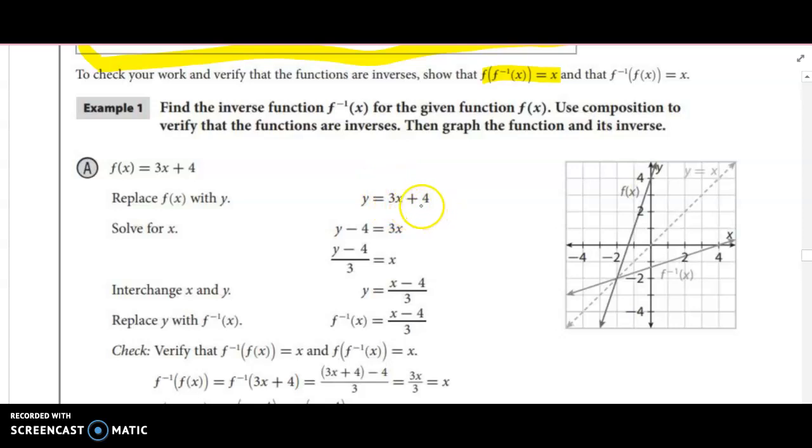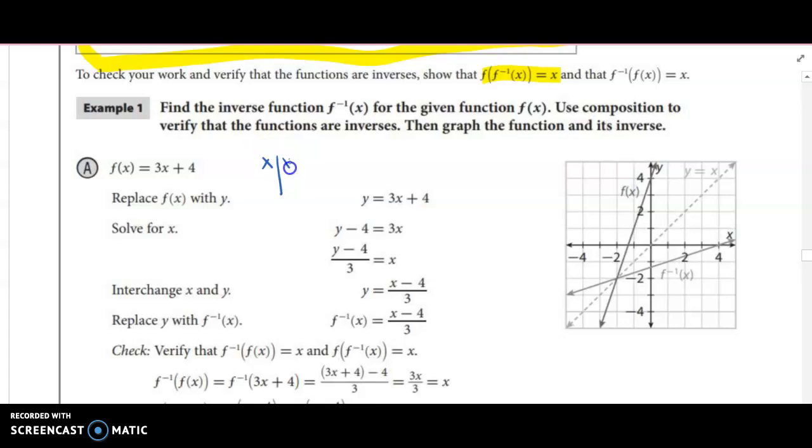And then after that, we solve for x. So to solve for x, we have to subtract 4 from both sides and then divide by 3, right? So minus 4 divided by 3. So we solved for x. Next step is to switch x and y. So we switch x and y, and this is actually the inverse function, but then the very last step is just replace y with f inverse x. And that's it.